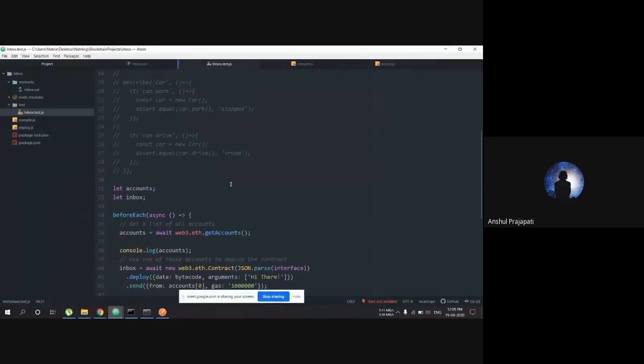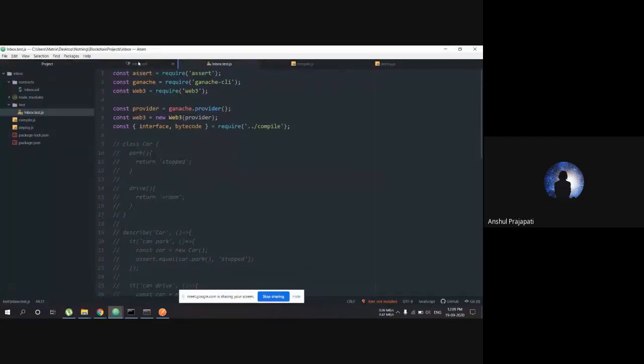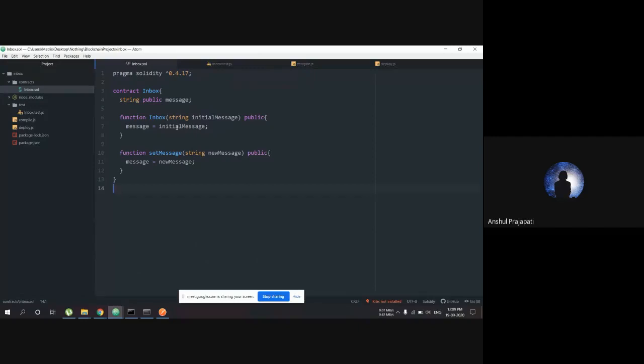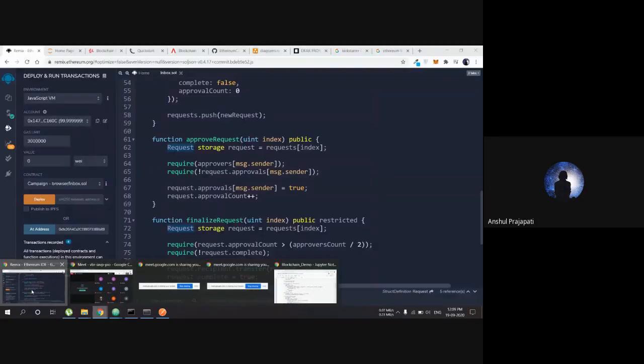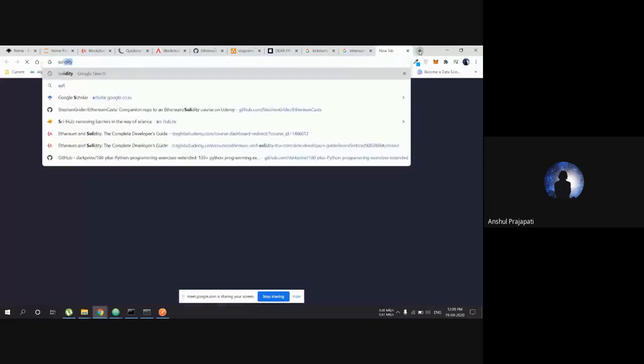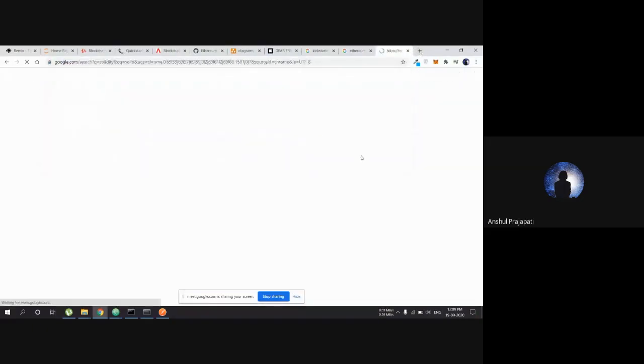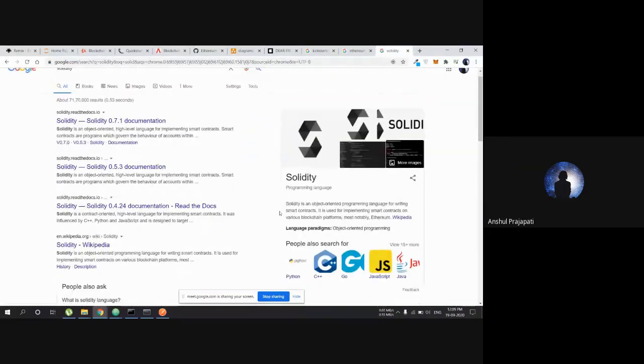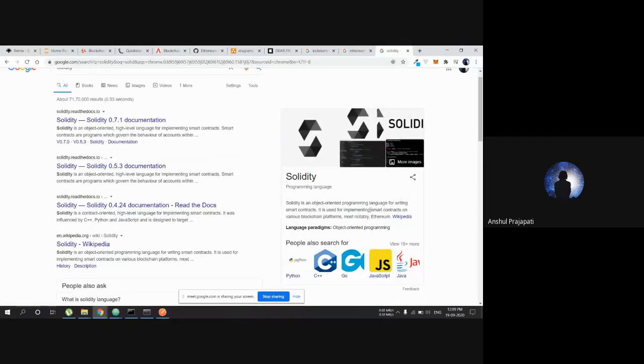This is our simple inbox application. One more thing: Solidity is a language, like Java or JavaScript. Solidity is also a language which is used to create smart contracts in Ethereum.